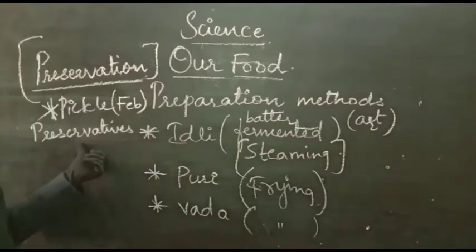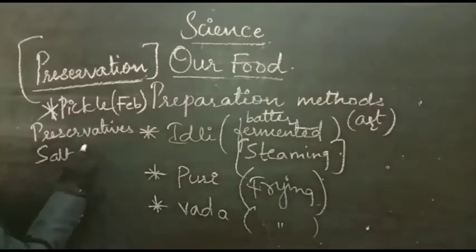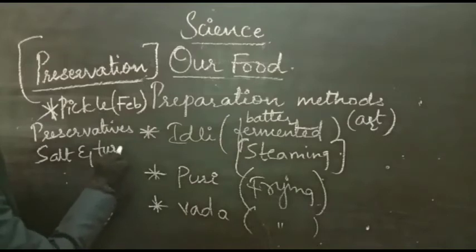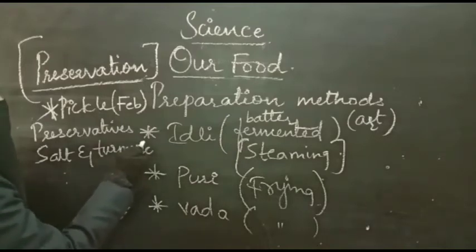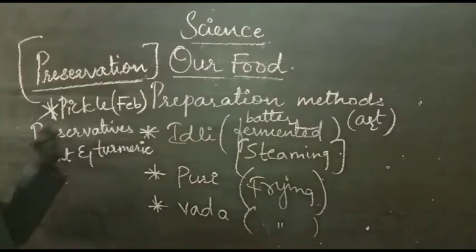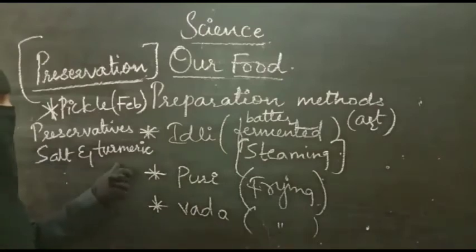By adding preservatives. There are different kinds of preservatives added in the food to keep them safe and without getting spoiled. To keep them fresh, we add preservatives to the food. For example, for pickles we add salt and turmeric. In pickle, salt and turmeric work as preservatives. If you are adding salt, pickle will not get spoiled. And if you are adding turmeric, then also pickle will not get spoiled.